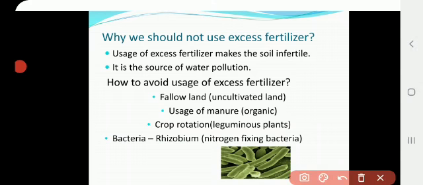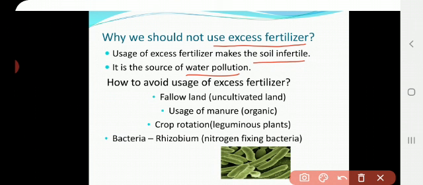Then, why should we not use excessive fertilizer? If I use excessive fertilizer in the field, what will happen? Usage of excessive fertilizer makes the soil infertile, that is, it keeps reducing the nutrients in the soil, so the soil cannot provide for healthy plants. So we should not use excessive fertilizer. It is also a source of water pollution, because if it gets mixed with water, the water gets polluted.